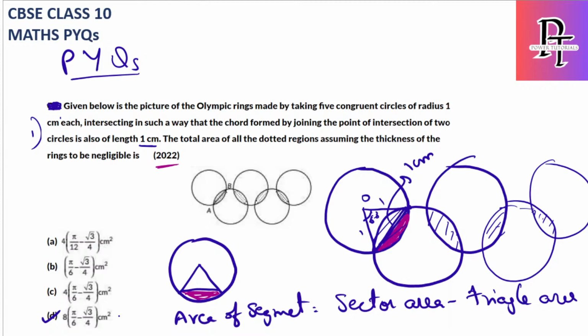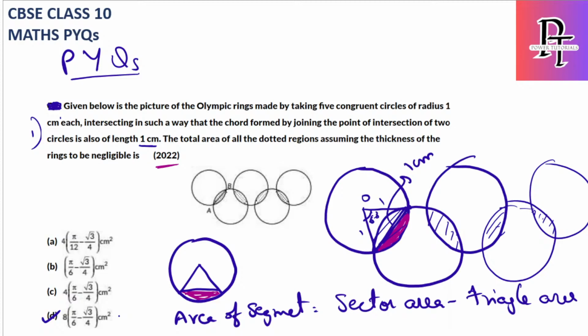Hope you understood the concept and how to find the area of the shaded part. The question is easy, we just need to understand it, break it into a single circle and single triangle, and multiply by however many times we want. In this way the first question is done. Let's move to the second one.